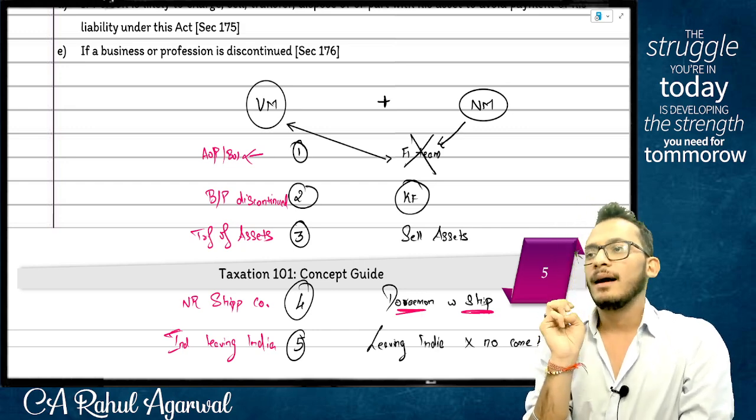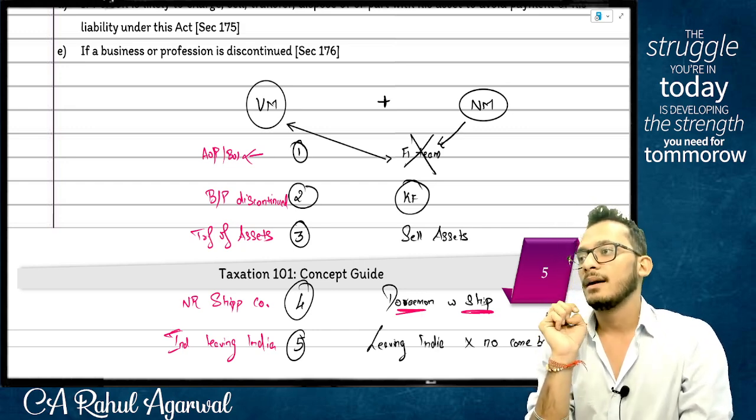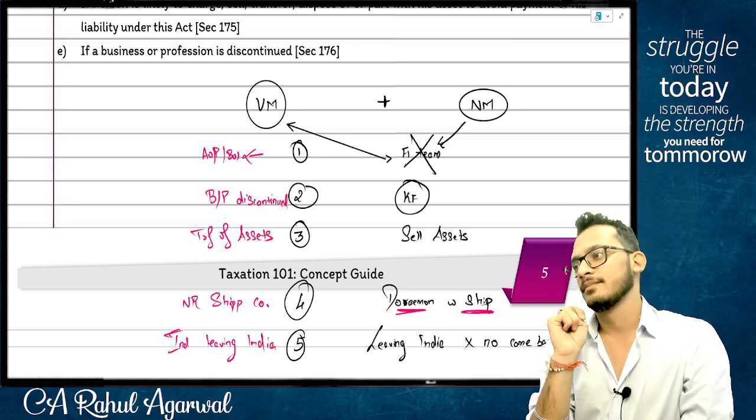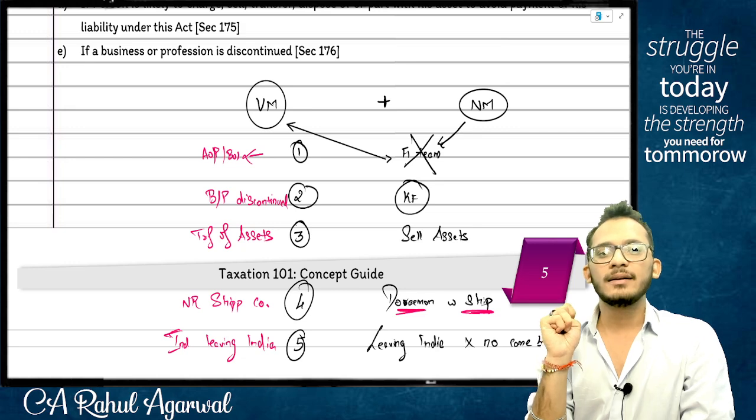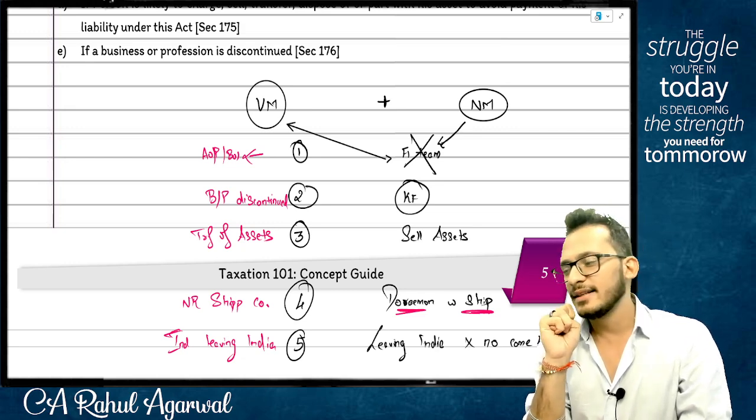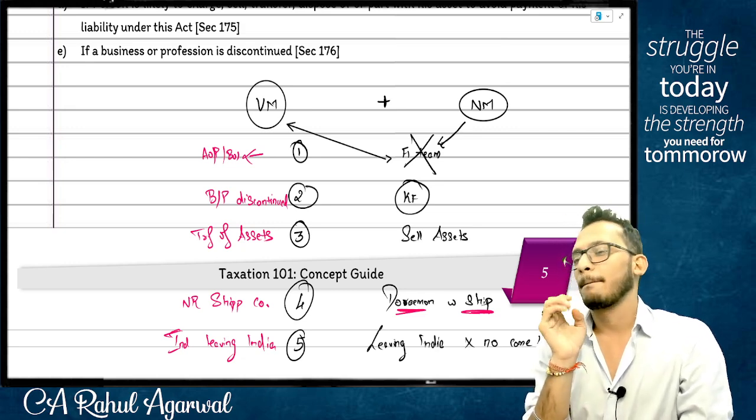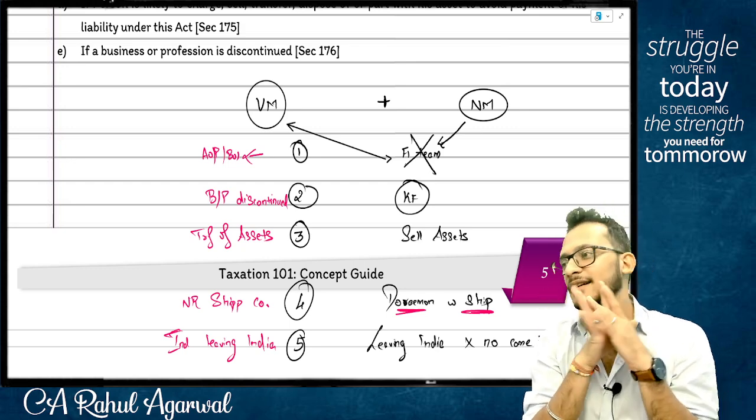Step number 2. Identify the person and his residential status.